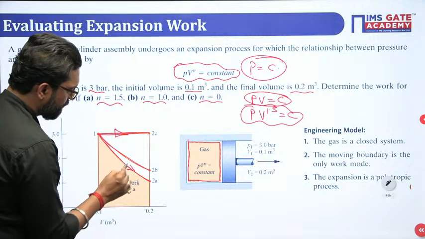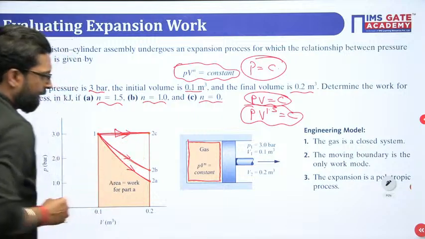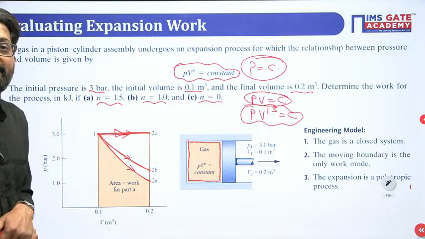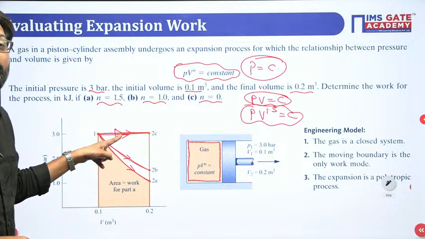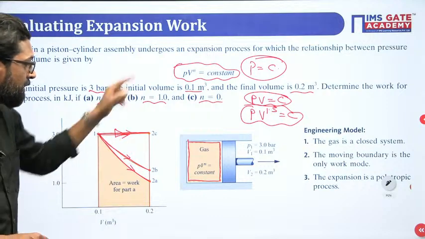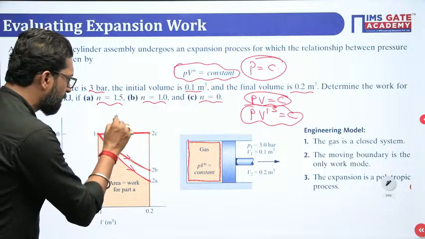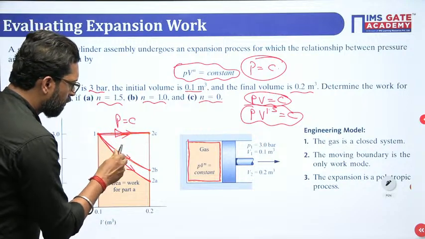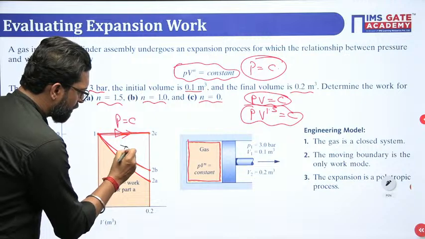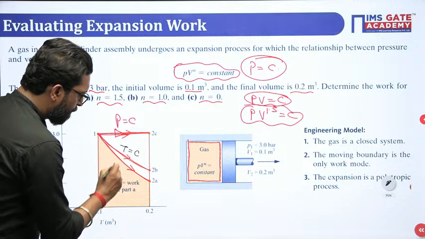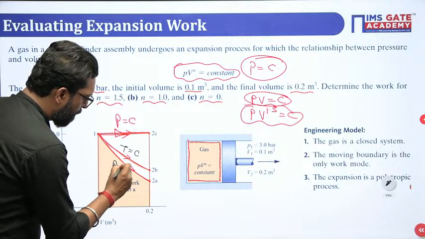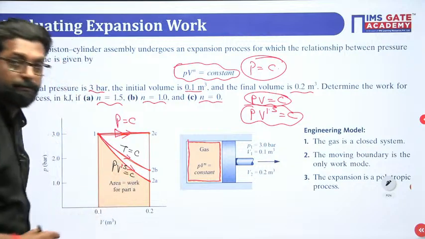Expansion will take place. See, my dear, in which process is the area maximum? In the constant pressure expansion, the area is maximum. Then constant temperature. This is your pressure constant, this is your temperature constant, and this is your PV^1.5 equal to constant.